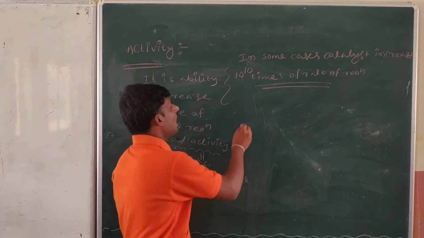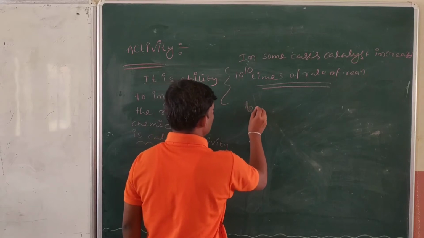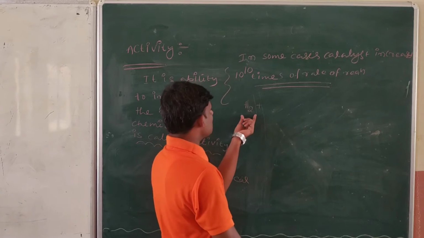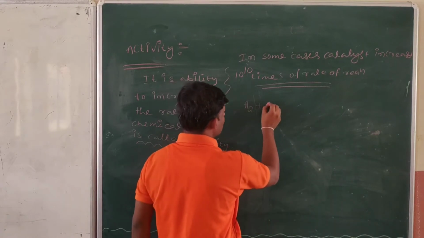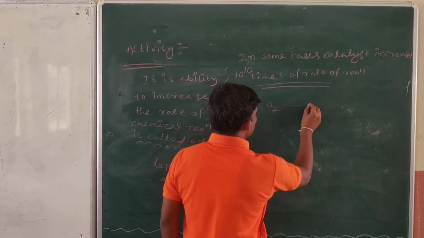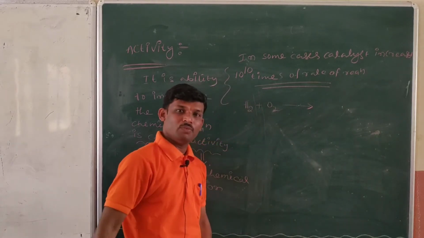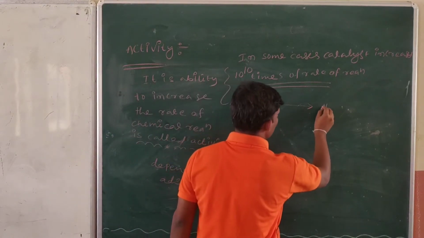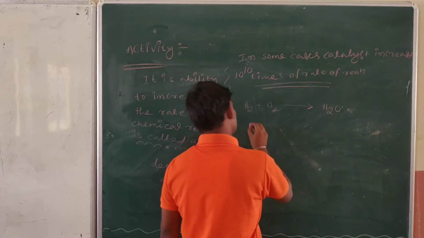Suppose I am taking hydrogen gas. This hydrogen gas is treated with oxygen gas. This reaction takes place very vigorously, we know that. And what is forming here, sir? Water is forming. You know that one.